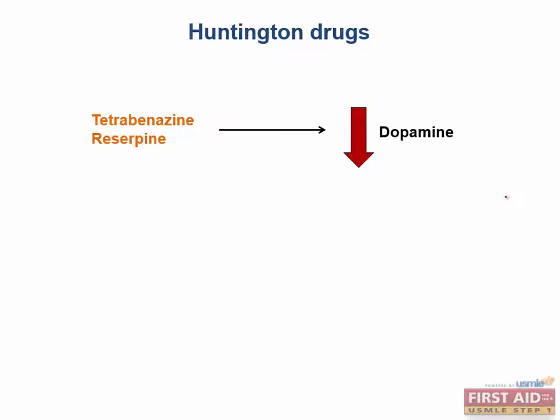Tetrabenazine and reserpine deplete dopamine in the CNS, so they may be helpful. When you prescribe these drugs, you want to monitor for hypotension as well as depression. Haloperidol or Haldol can also be used. This is a typical antipsychotic that blocks the dopaminergic receptor in the nigrostriatal pathways.